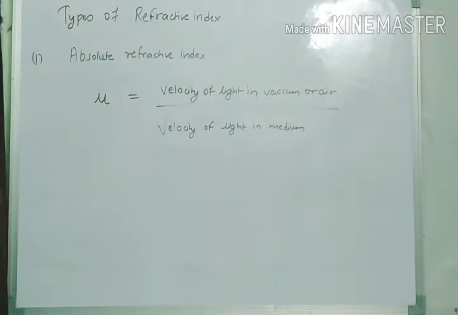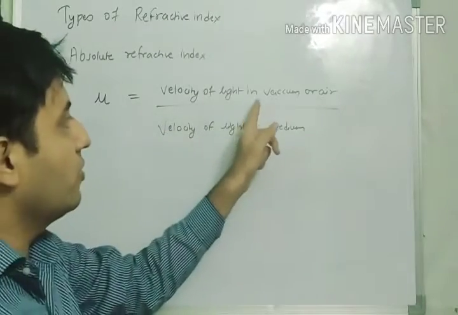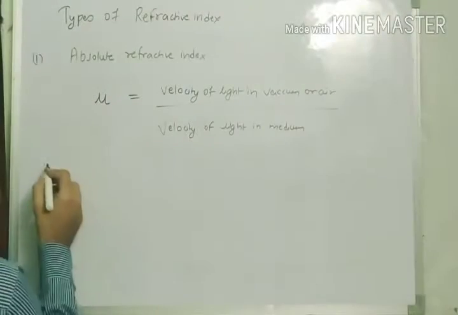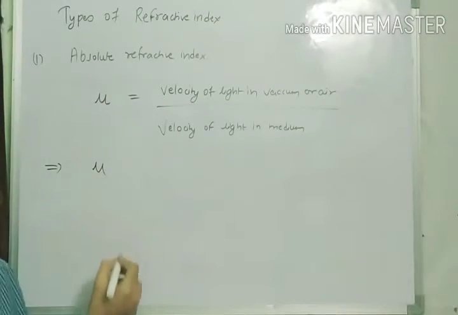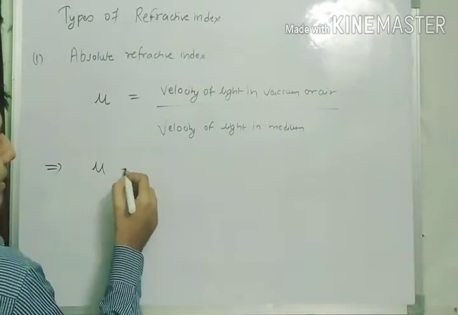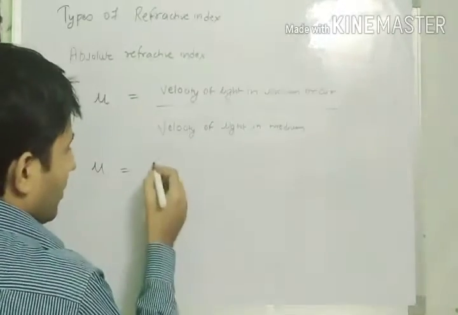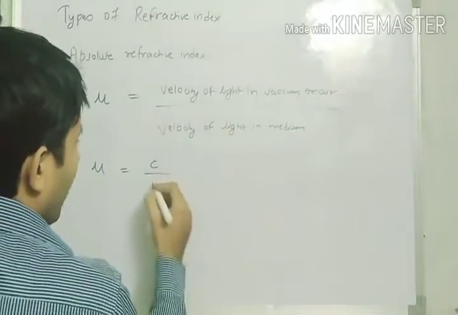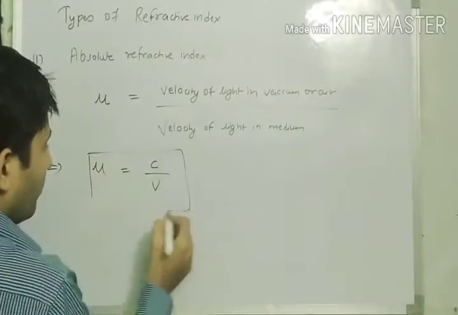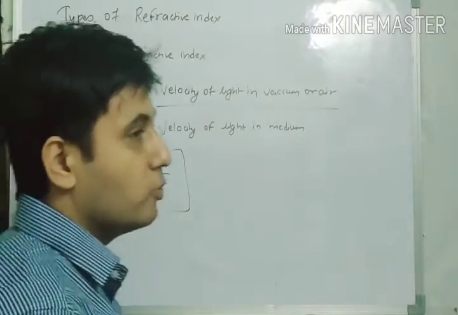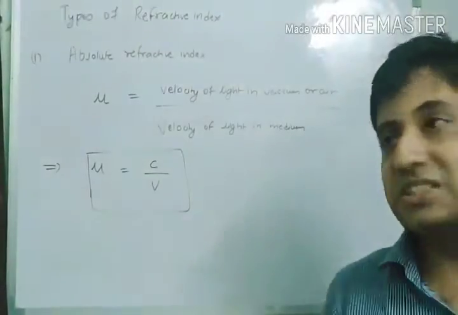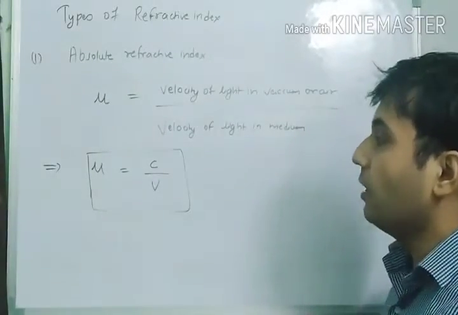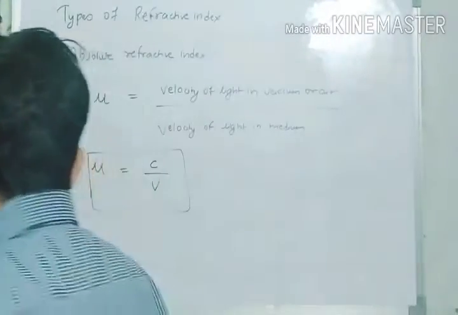I write the velocity of light in vacuum or air as a small c, and the velocity of light in medium as v. So the formula for the refractive index becomes mu equal to c by v, where c stands for the velocity of light in vacuum or air, and v stands for the velocity of light in medium.